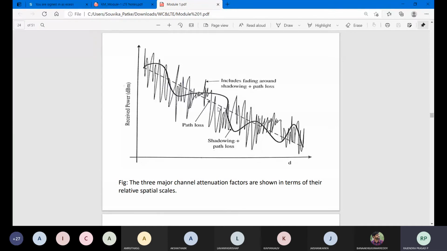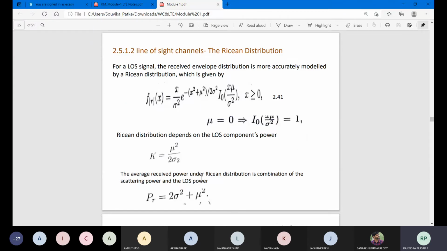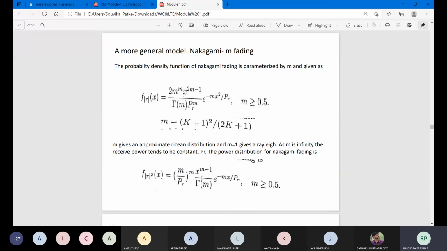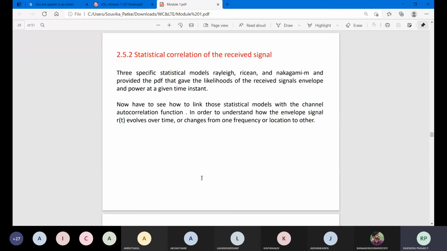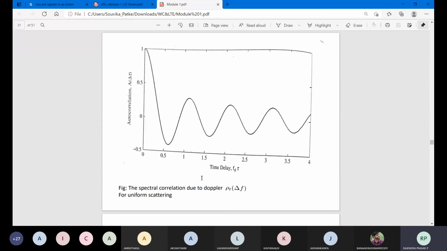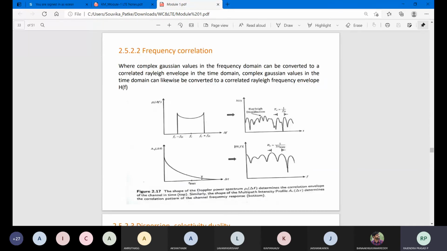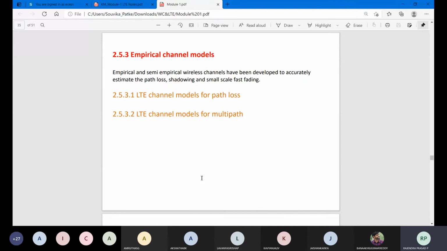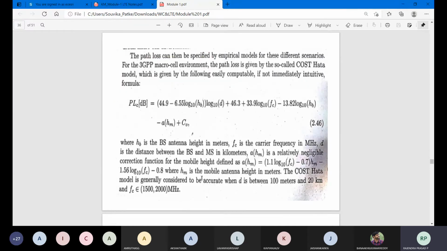Then how to measure the path loss, which is given by some expression, line of sight, then the Nakagami model, the statistical receiver, time correlation, the waveform after this effect, spectrum correlation, frequency correlation, and the channel model for path loss. So your path loss you are going to calculate by this expression.